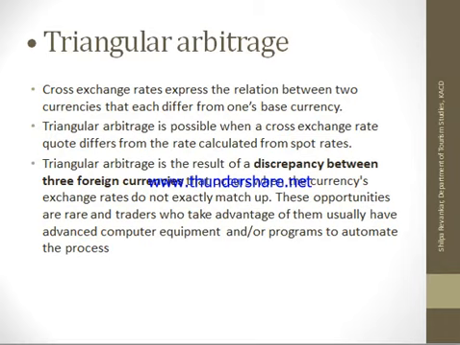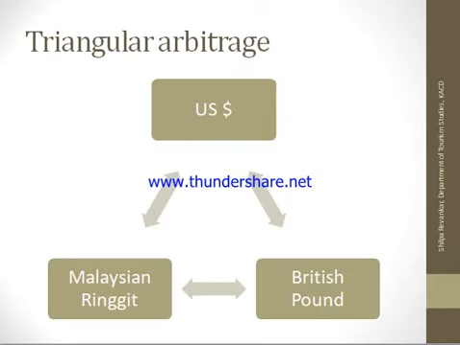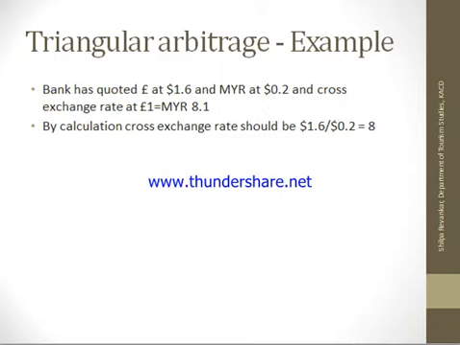Now what is it? A bit technical. I will tell you how it goes. I am taking three currencies: US dollars, British pounds and Malaysian ringgits. Think that the bank has quoted 1 British pound equal to $1.6. The same bank has quoted 1 ringgit as $0.2, and the cross exchange rate, that is pound and Malaysian ringgit, 1 pound is 8.1. So the bank is giving you three quotes.